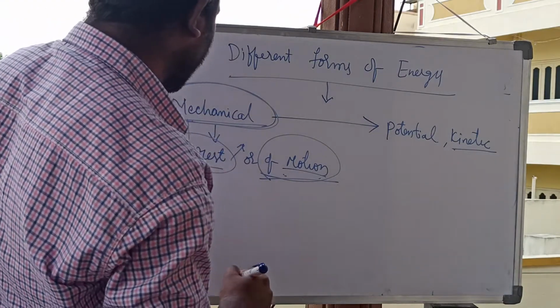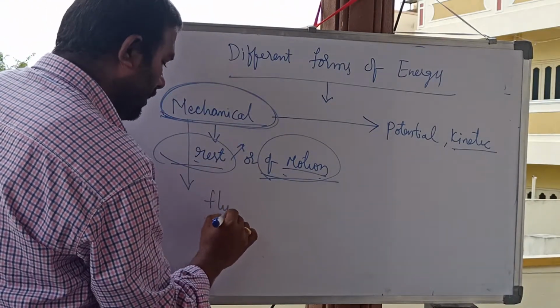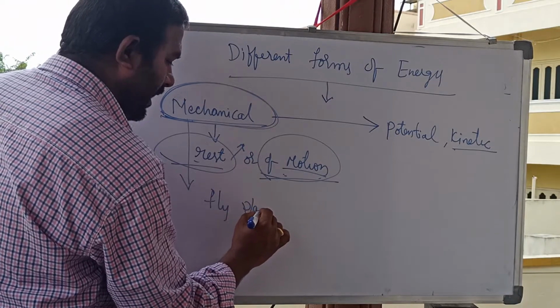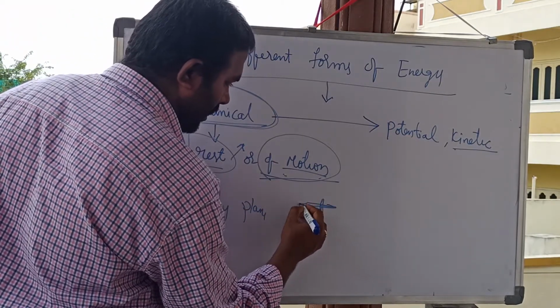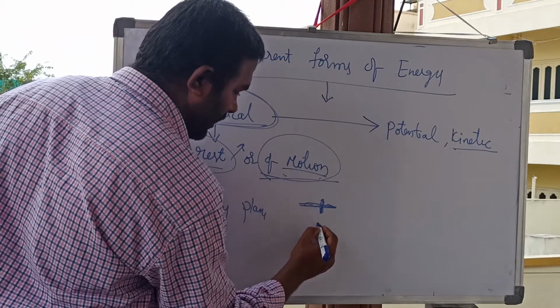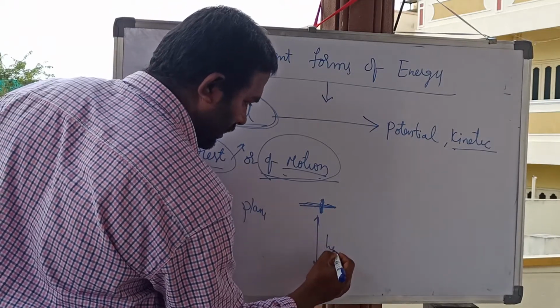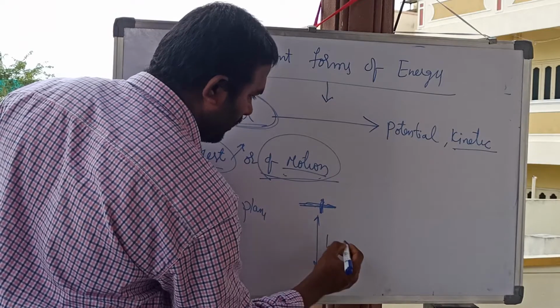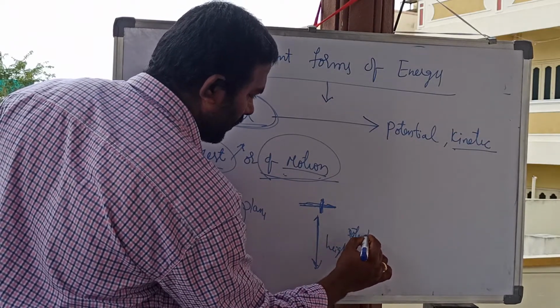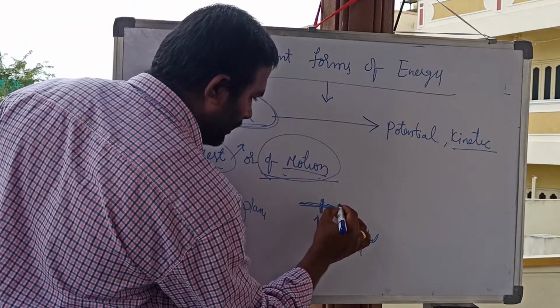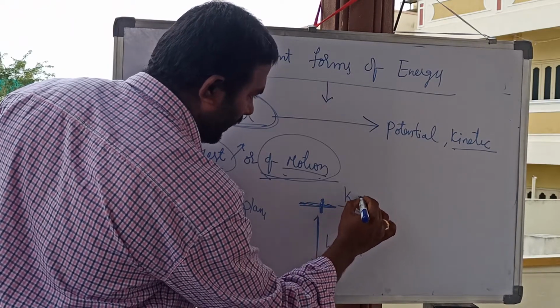An example of mechanical energy is the flying plane. The flying plane is at a height, due to this it has potential energy, and due to its motion it has kinetic energy.